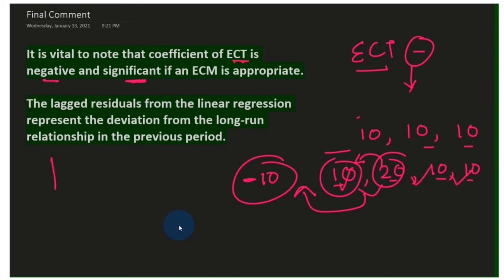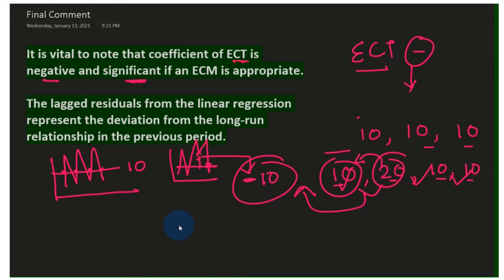If we have a data set and this is our consistent equilibrium point of 10, the data moves like this and comes back to the data points. But sometimes the data moves differently and then comes back to the point. This is the shock we are talking about, which consists of minus 10. With this ECT or error correction, we need to know how to adjust it.